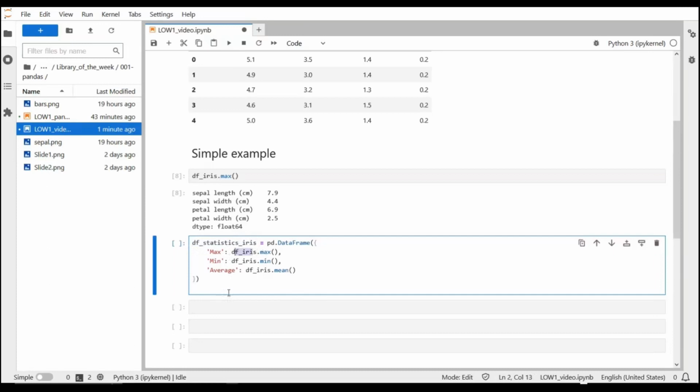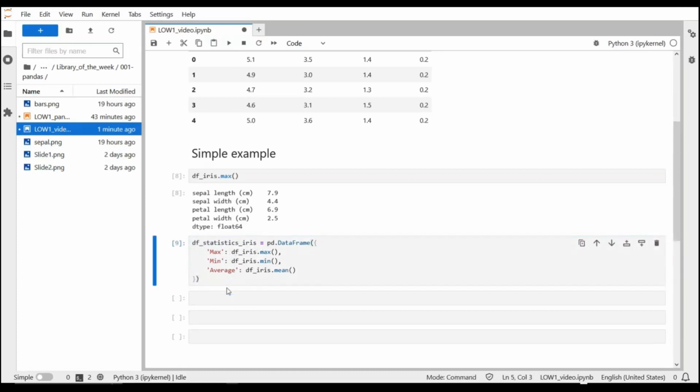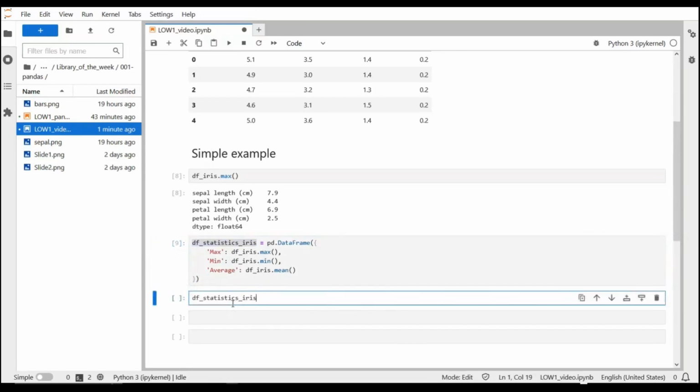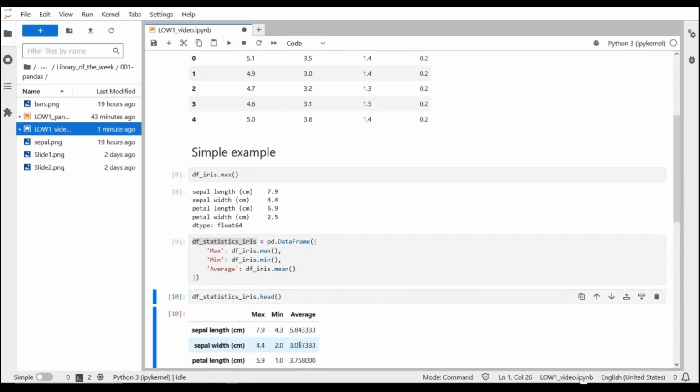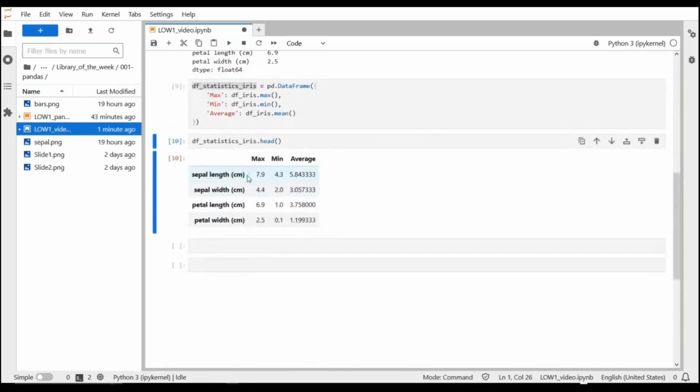And when we do this, let's execute it. This creates this new data frame, and let's see what happened here. Well, I can use .head, and as you can see, we have a new data frame with sepal length, sepal width, petal length, and petal width as indexes, and max, min, and average as column names and the respective values for each.